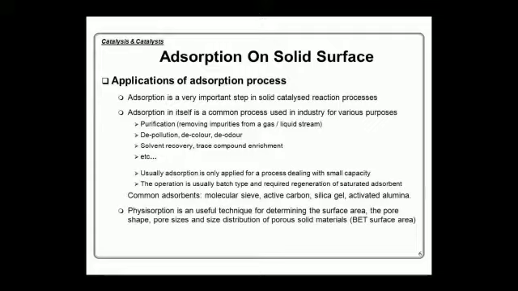Commonly used absorbents are molecular sieves, active carbon, silica gel and activated alumina. Physical absorption is a useful technique for determining the surface area, the pore size, pore shape and size distribution of solid materials by using the BET surface area equation.